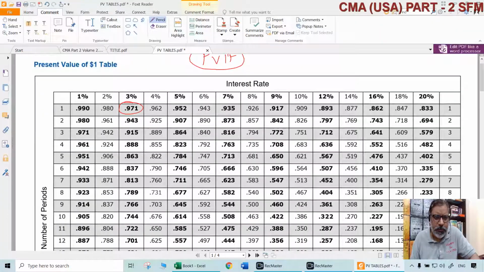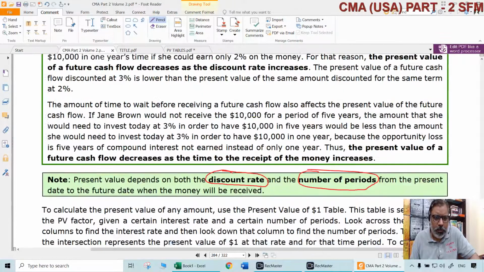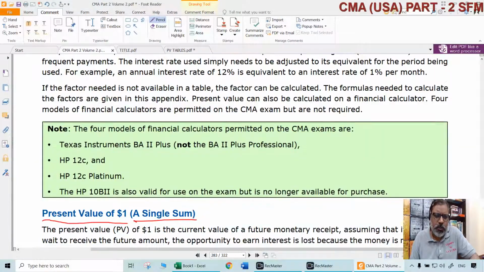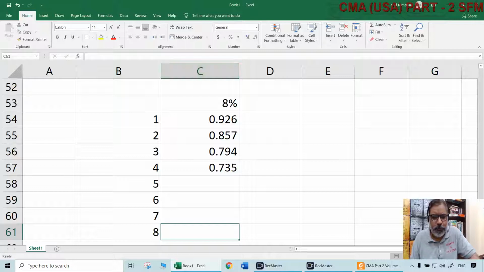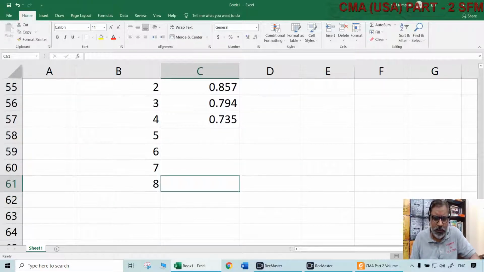And some calculators which are allowed in the CMA exam are given here. But again, those are not required. If you have them, it's okay. If you don't have them, don't worry. Whatever calculator you have normally is enough, because anyway, you can calculate these things very easily, or you can refer to tables directly.